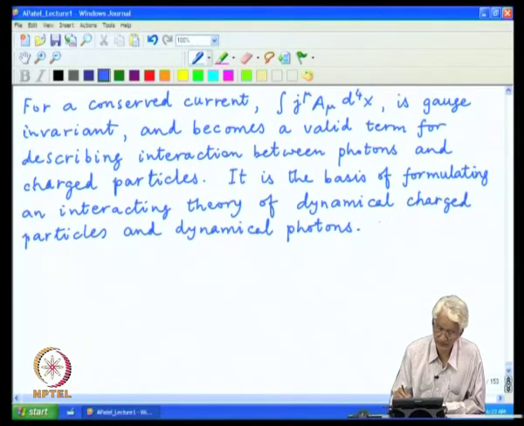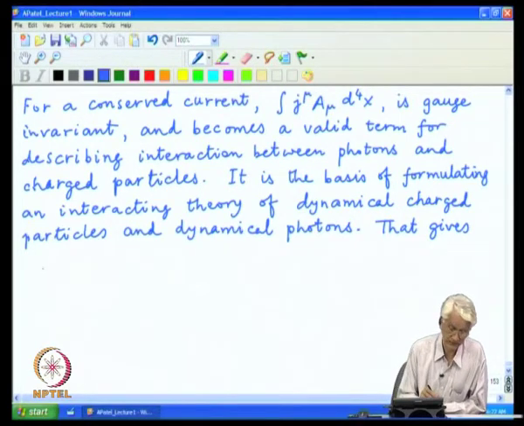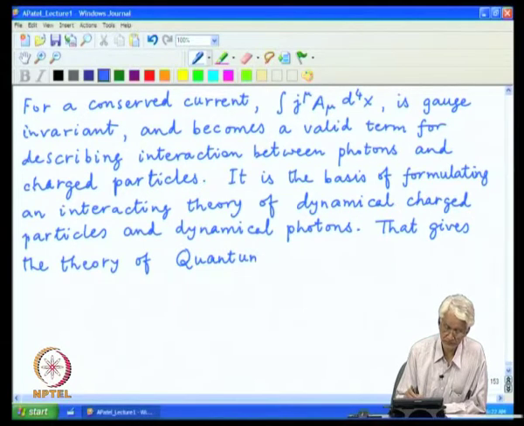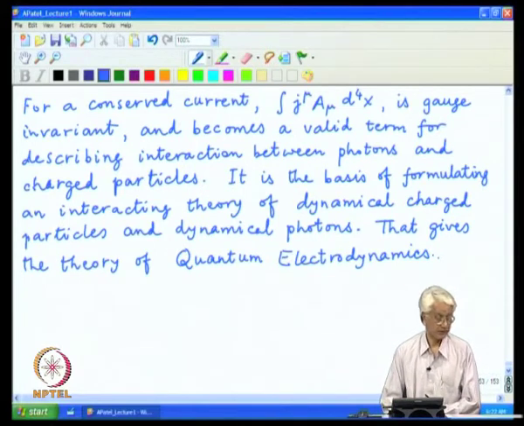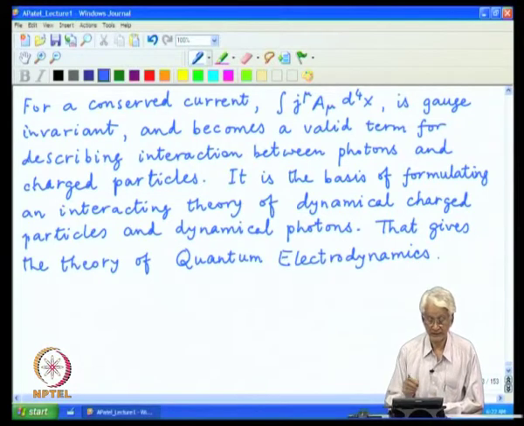And that gives the theory of quantum electrodynamics. So, this is a nice combination of various things which we have put together.